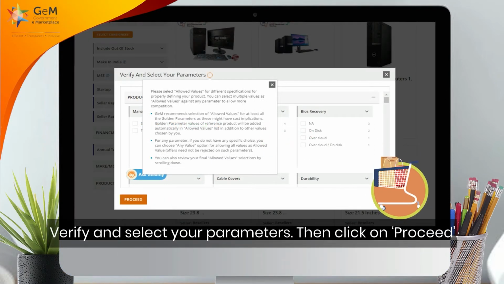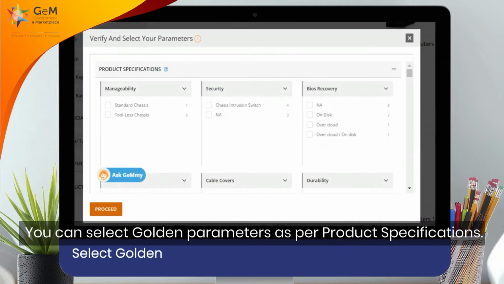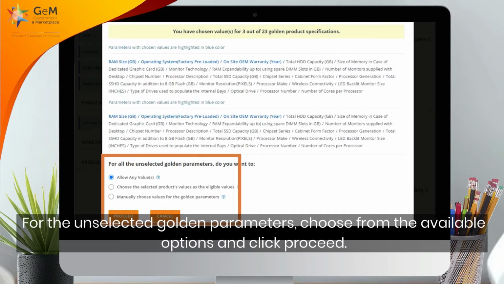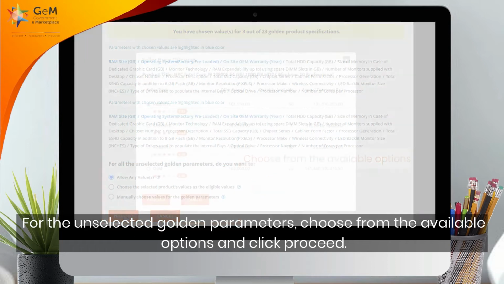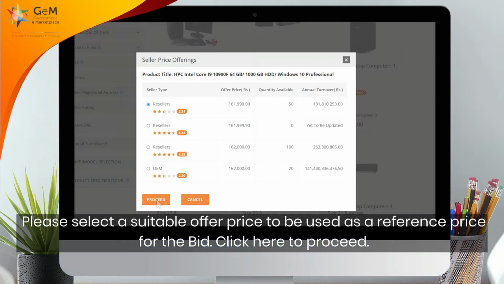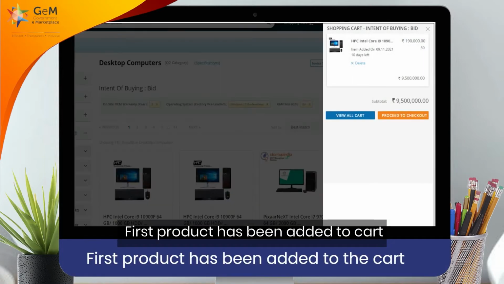Verify and select your parameters, then click on Proceed. You can select golden parameters as per product specifications. For the unselected golden parameters, choose from the available options and click Proceed. Please select a suitable offer price to be used as a reference price for the bid. Click here to proceed. First, product has been added to cart.